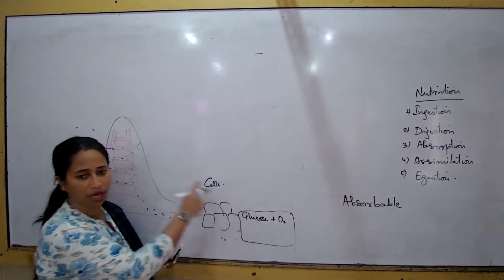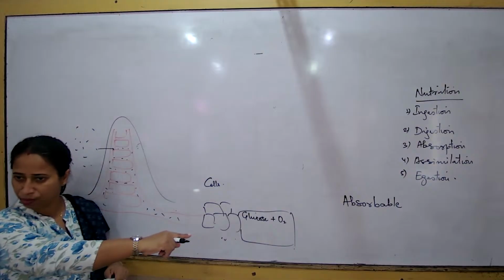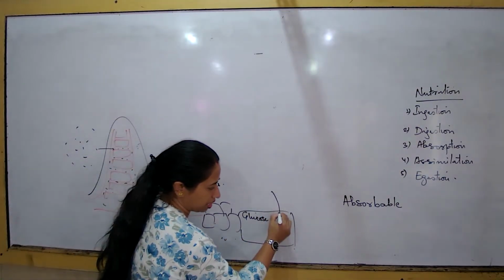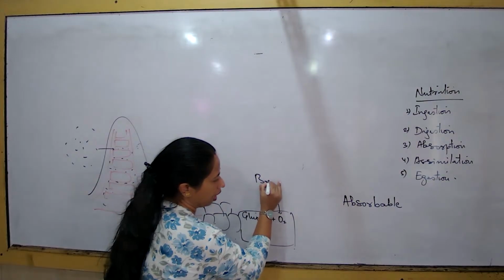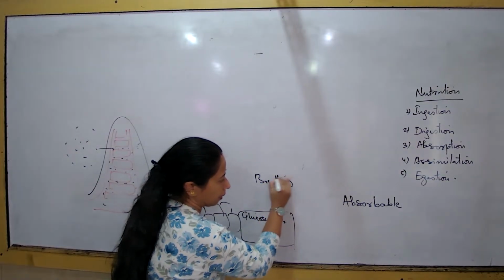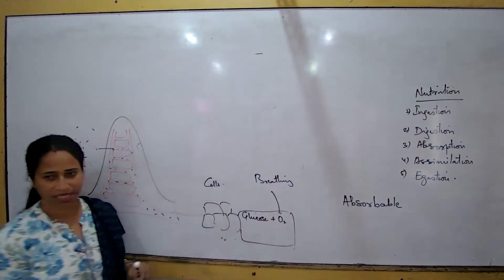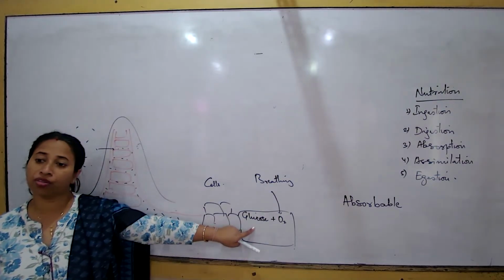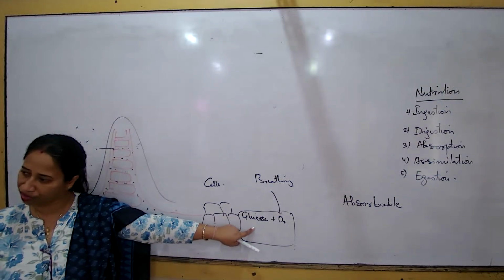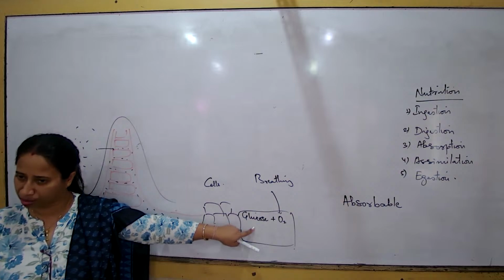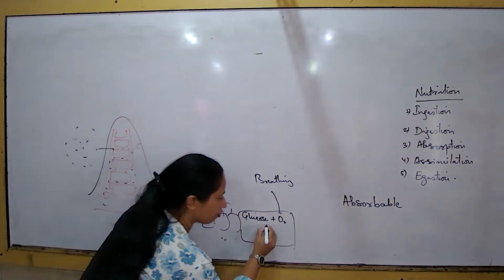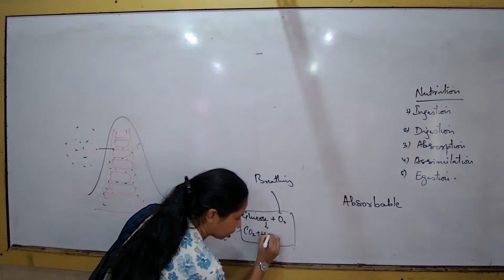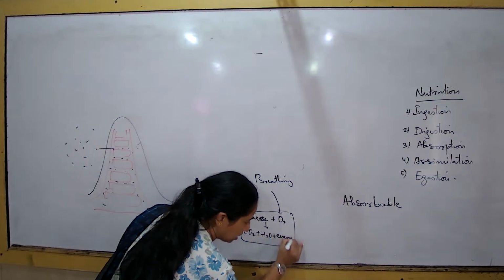One is the glucose, by the way of assimilation the body cells get. And the second component is oxygen. How would the body cells get oxygen? By the process of breathing. So each and every body cell that we have has to get both these components: glucose by the way of assimilation and oxygen by the way of breathing. Then what is the fate of glucose? This glucose will break down into carbon dioxide, water and energy.